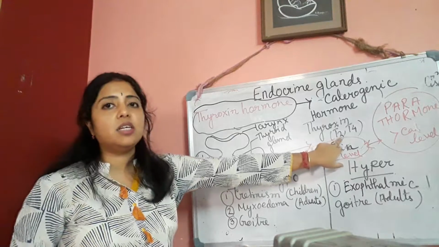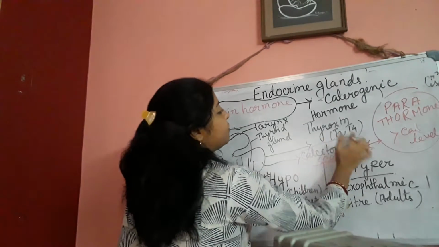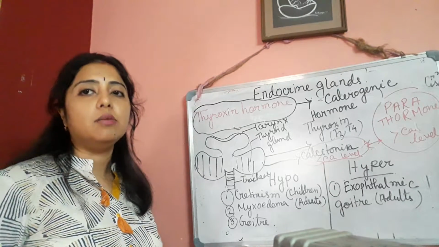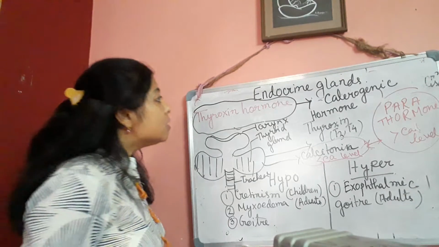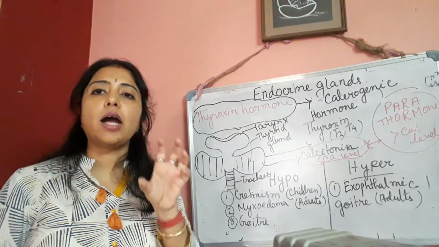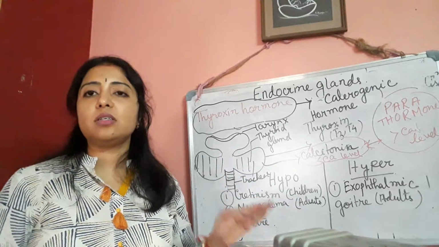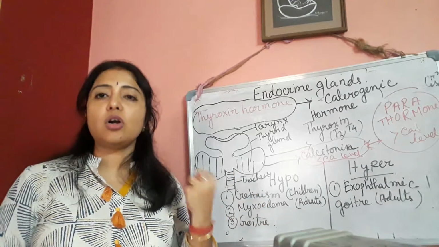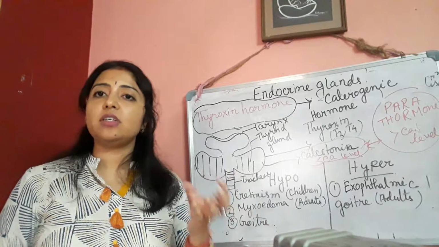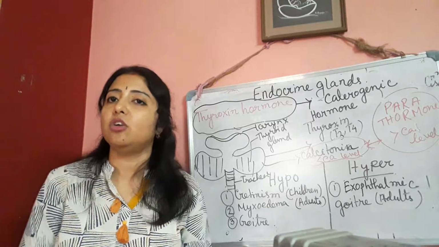Here I have written T3 and T4, that means triiodothyronine and tetraiodothyronine hormone. Okay. Here in T3 and T4, iodine is the main component of thyroxine. That's why the mineral iodine helps to synthesize the thyroxine hormone. If we do not take iodine properly, if the food is not rich in iodine, what will happen? That hormone cannot be formed.